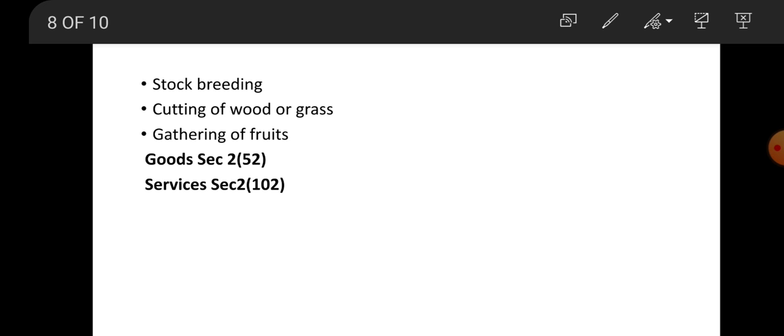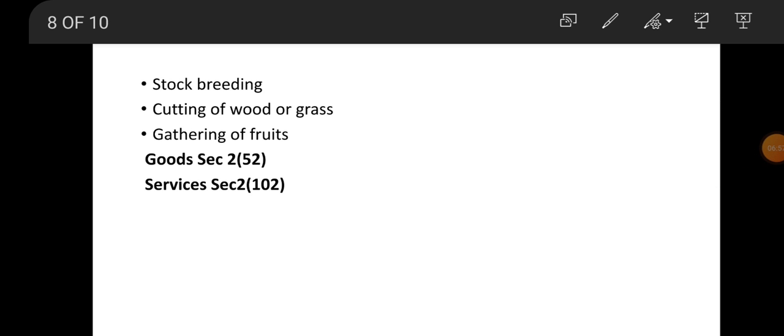But as per the definition of GST, goods means all kinds of movable property, including actionable claim, growing crops, grass and anything attached to or forming part of the land which are agreed to be severed before the supply or at the time of contract of the supply. And it does not include securities and money.